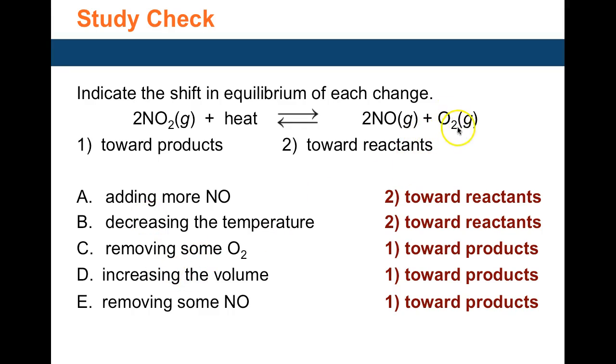Removing some of the oxygen, removing a product, will make it go forward towards the products. Increasing the volume means it goes in the direction of increased moles, so 2 plus 1, towards the products. Removing some of the NO, removing a product, would make it go forward towards the products.